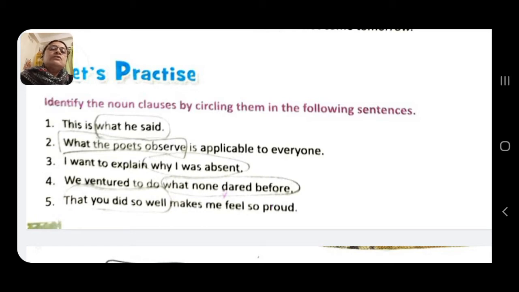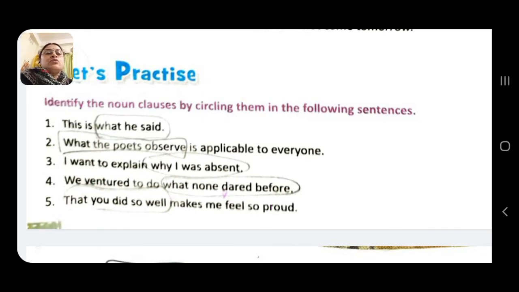I want to explain why I was absent. Why I was absent is a subordinate noun clause because it is object to the verb want to explain. We ventured to do what none dared before. What none dared before is the object to the verb ventured to do, so it is a noun clause.